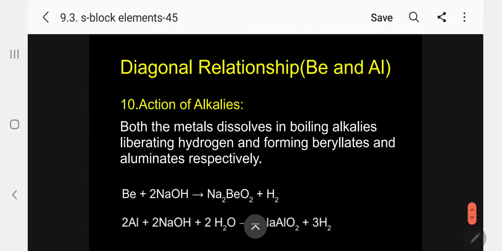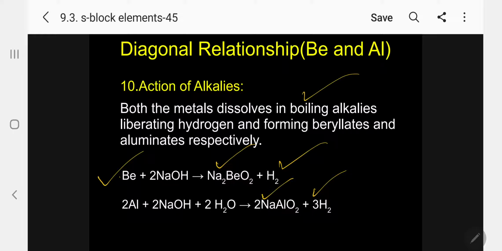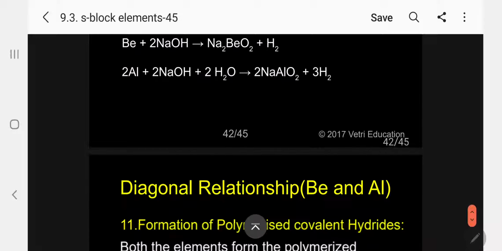Okay. Now action of alkali, that is bases, specifically sodium hydroxide we will take. Both the metals, beryllium and aluminum, dissolve in boiling alkalis, liberating hydrogen and forming beryllate and aluminate. Sodium beryllate and sodium aluminate are formed. Kindly follow. So both behave comparatively similarly, producing hydrogen.